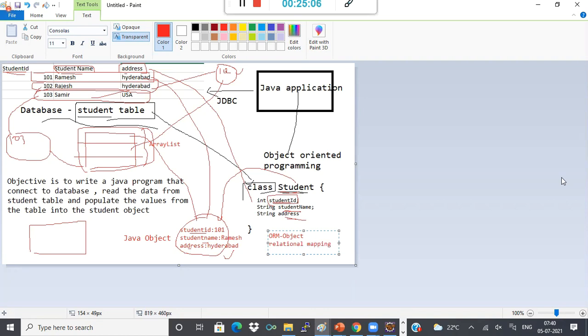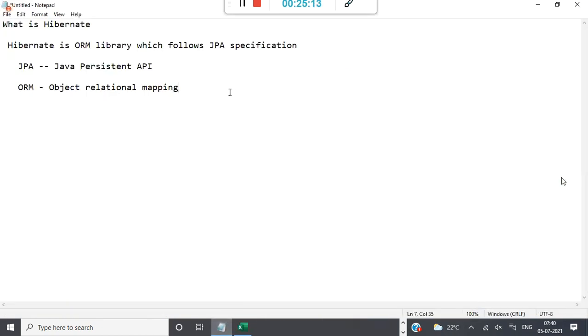Okay, this concept is called object relational mapping. And remember, in object relational mapping, what is object relational mapping? The relational data. What is your relational data?